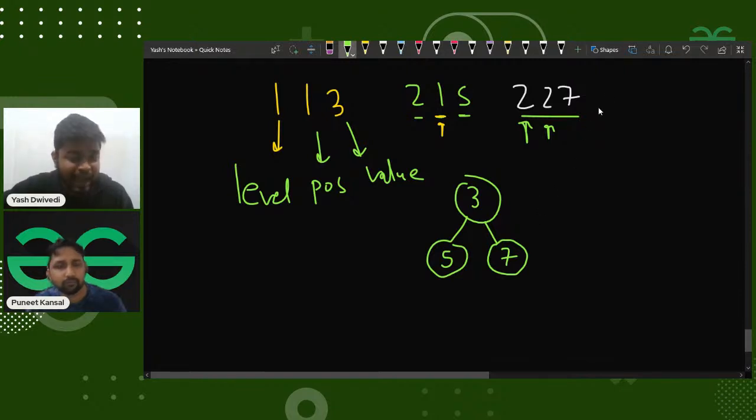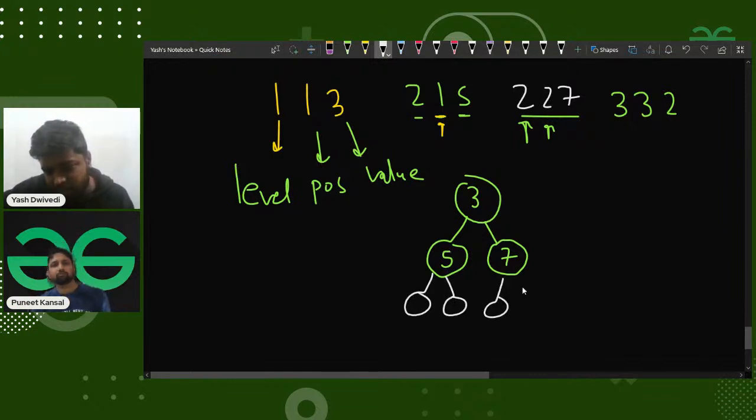Assume that maybe I had something else, let's say 3, 3, and 2, where the level was 3, the position was 3, and the value was 2. In your question you mentioned that we have to assume the positioning according to the full binary tree. So that would mean that if I had another level, it would be like this, right?